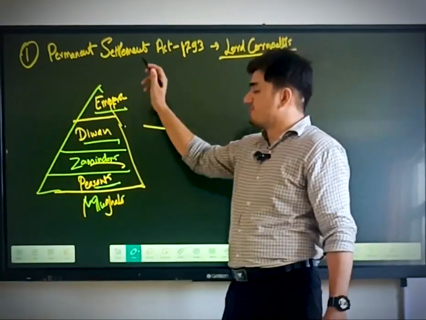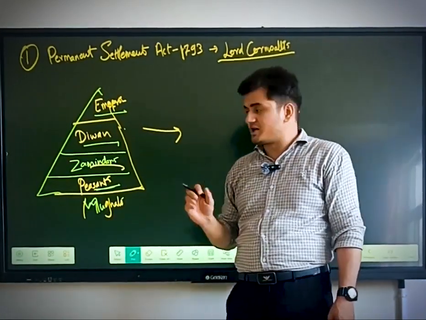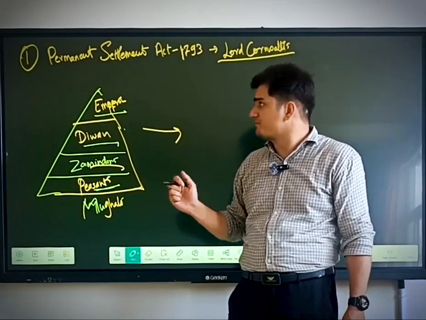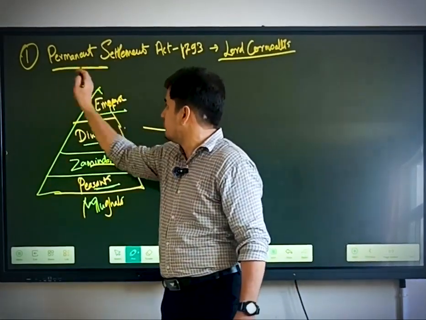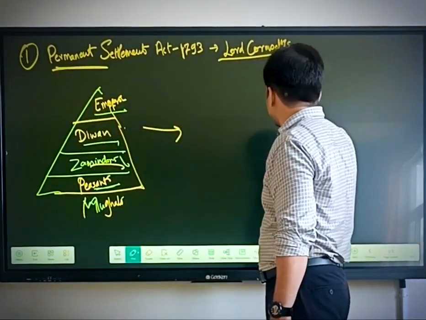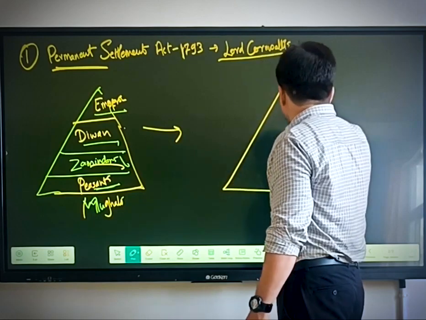So this Permanent Settlement Act actually changed this revenue system. Permanent, so who are going to settle permanently? These were the Zamindars.